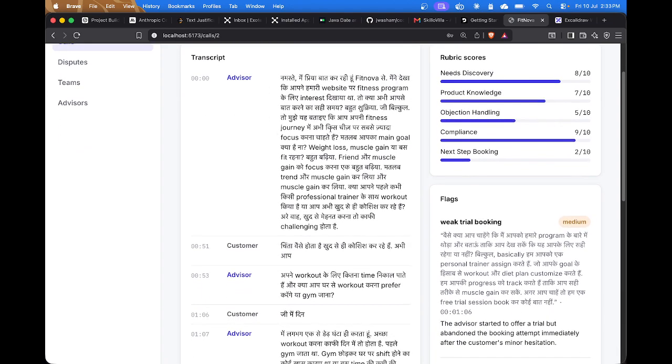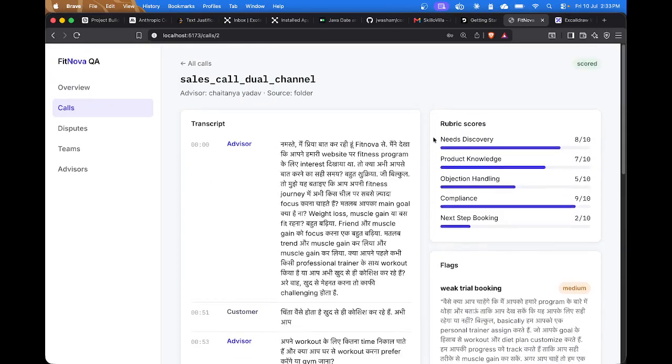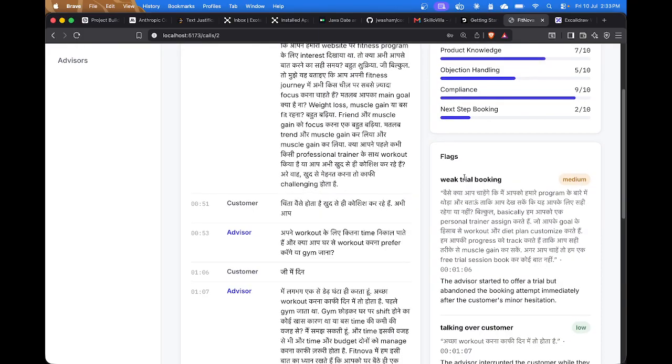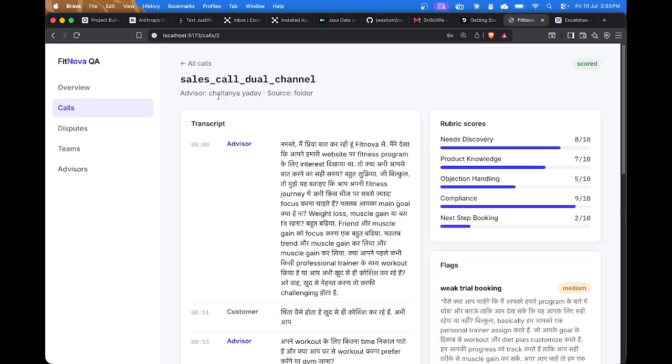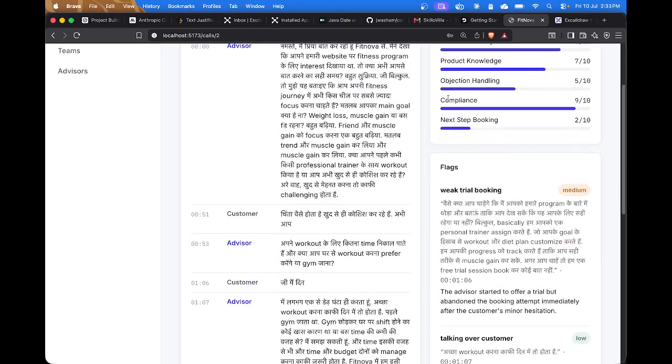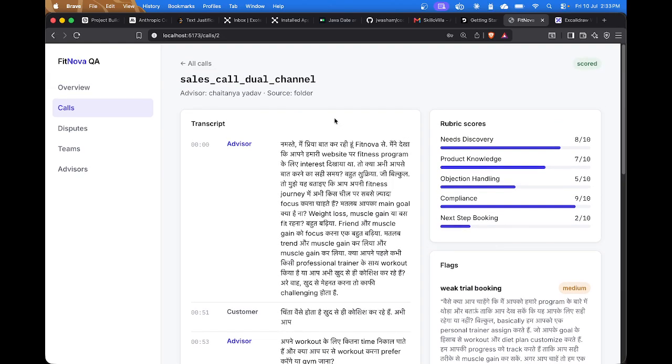Here you can see the complete transcription, overall scores according to the rubrics, and flags if there are any raised, with the timestamp and the exact transcription. I will provide the sample audio file in my deliverables and submission, so you can test the code yourself.